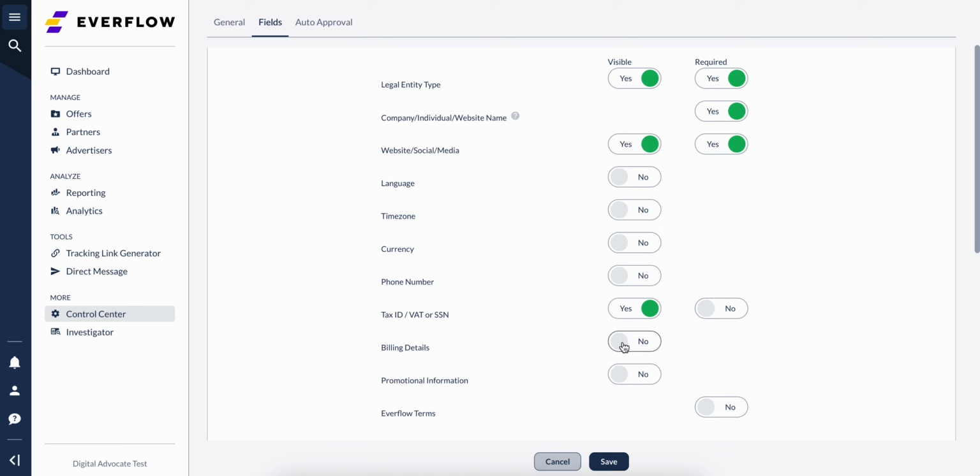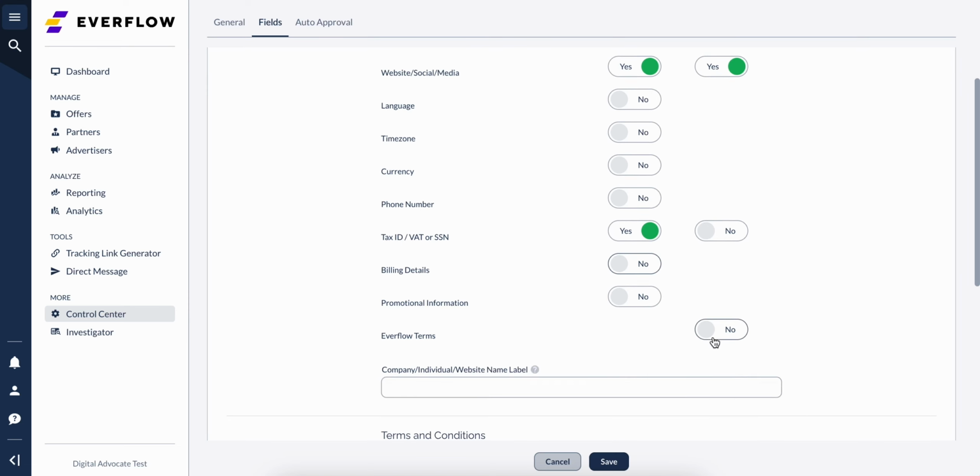Making billing details visible will require your applicants to select one of the available options configured in the default billing settings as covered in another video. This includes tax ID, VAT, or social security number and payment method. Promotional information, when enabled, will ask the applicants to provide more details on how and where they will be promoting your offers, such as promotion method, property type, and promoting countries.